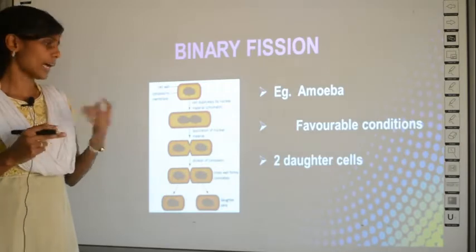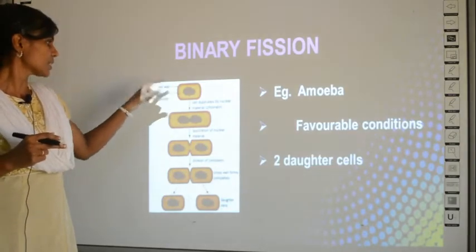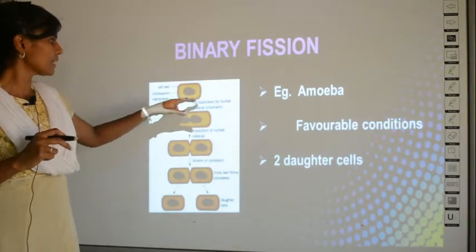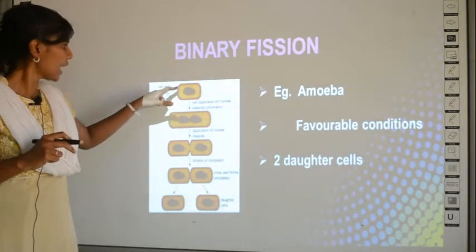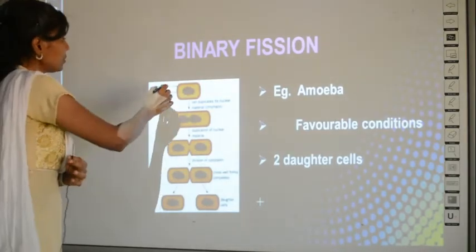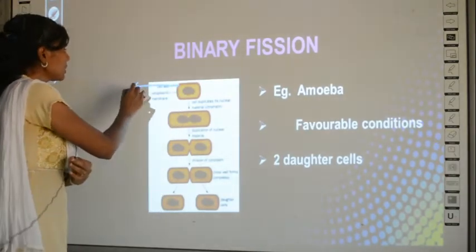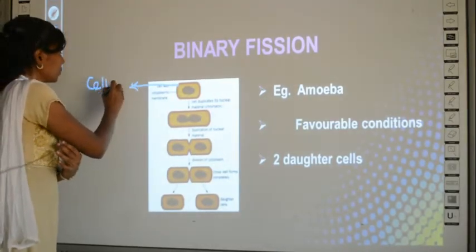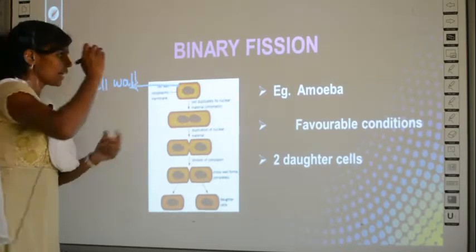So here what happens? Can you see a cell wall and cell membrane? The outermost thick layer is called the cell wall and the inner one is called the cell membrane. Can you see two layers here?